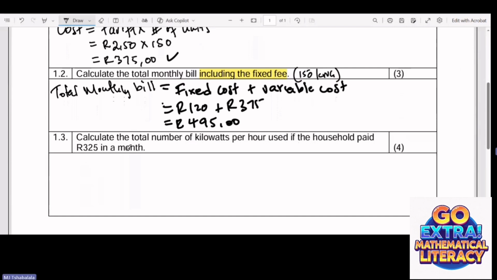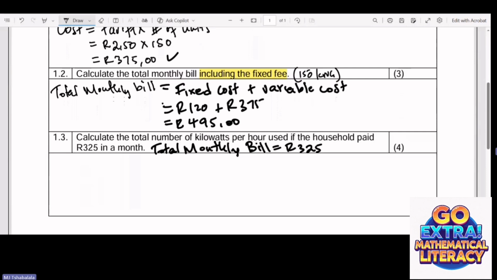So if you're looking at this, this is now our total monthly bill. So it is equal to how much? It is equal to 325. So we are given that, if they paid this amount. So how many units are they going to pay?